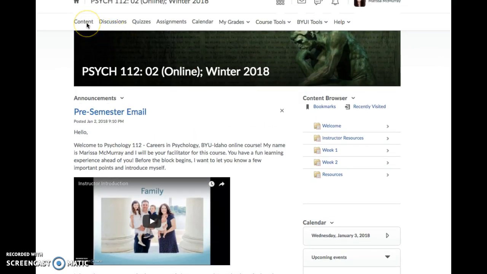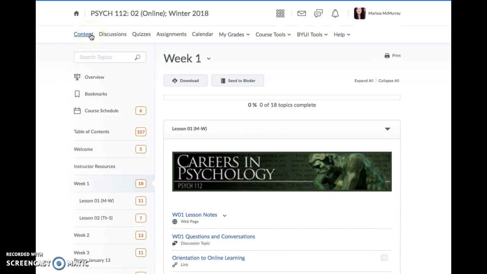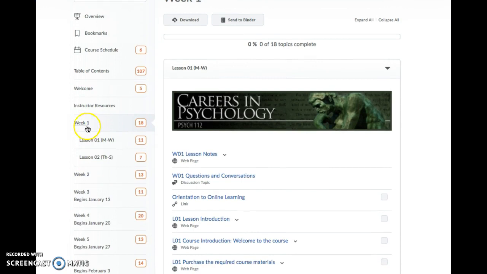Also, at the top you can see these different portions: content, discussions, quizzes, assignments, calendar, my grades, course tools, BYU tools. So those are all things to help you navigate. I would suggest walking through the course like this. I will always have the due dates posted in the announcements as well as on the calendar. But I would like you to walk through the course so that you don't miss anything, right? So here's the overview, the bookmarks, the course schedule, and then you'll need to click on week 1 and you'll see lesson 1.